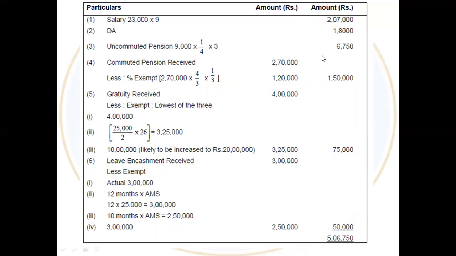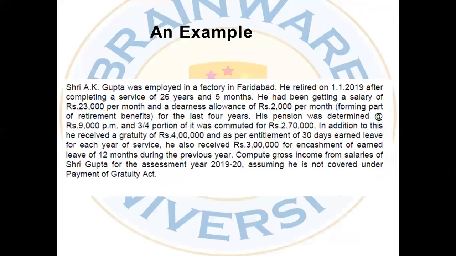Now we will look after the lump sum amount, meaning the commuted pension. As he is not covered under the Gratuity Act, we know the rule is that the exemption is 1/3 of the full value of pension. Now, look at the sum. It has been said that the 3/4 portion is commuted for rupees 2,70,000.